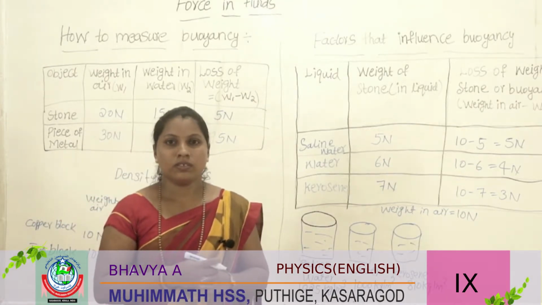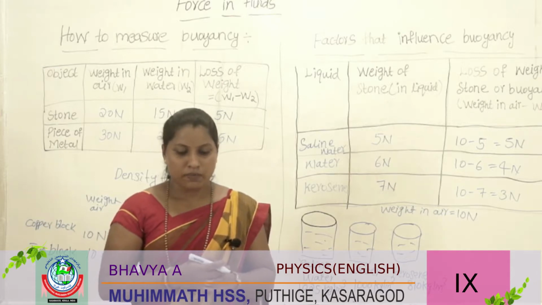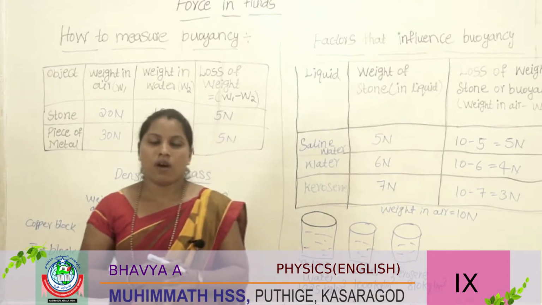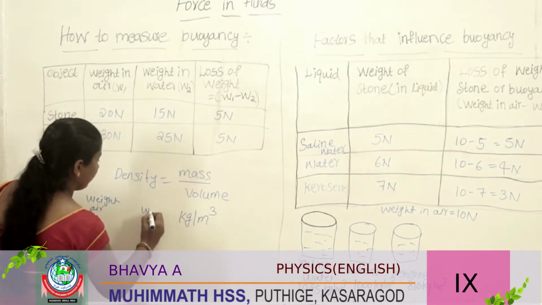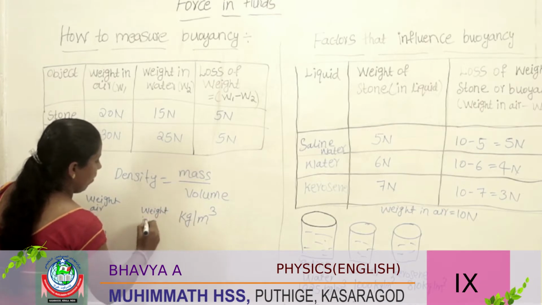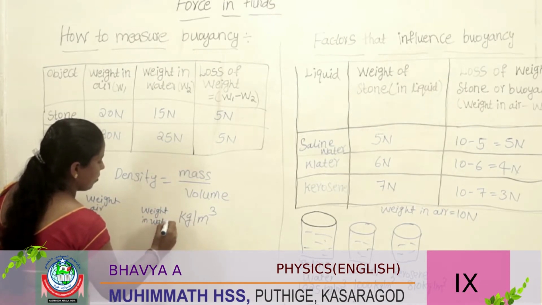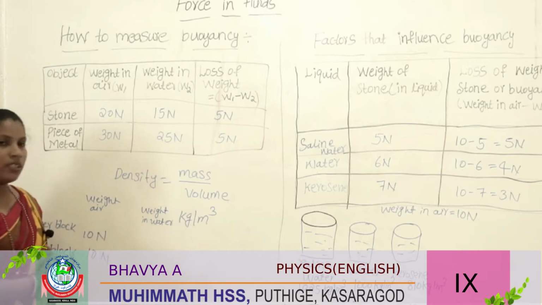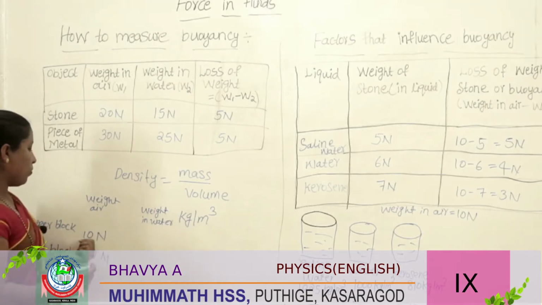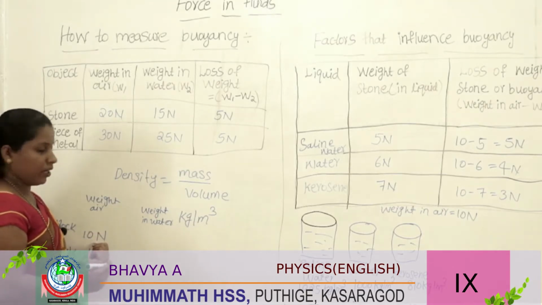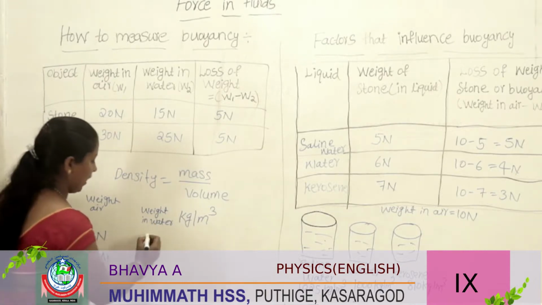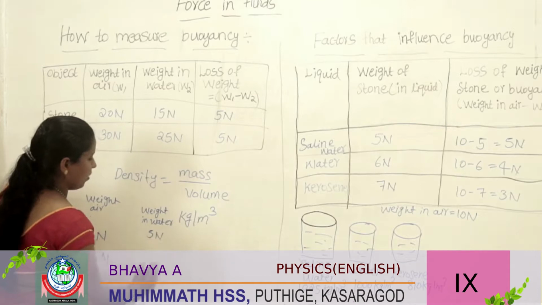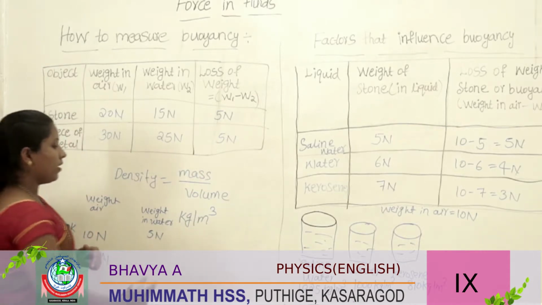Then you should measure the weight in water. Both blocks' weights you should see in water. First the copper block: you measure its weight in air as 10 Newton, both have the same weight. Then in water you get 5 Newton. So what is the loss of weight?